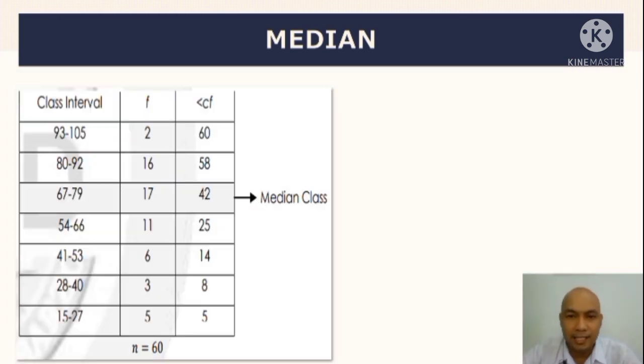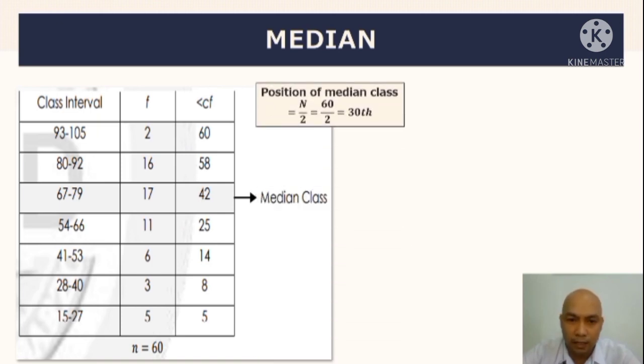Then, kapag kinalculate natin itong example natin, kinakailangan natin magdagdag ngayon ng column for the less than cumulative frequency. Paano hanapin yon? Starting from the lowest class interval, which is 5, plus 3, magiging 8, plus 6, magiging 14, plus 11, 25, plus 17, 42, plus 16, magiging 58, plus 2, magiging equal kay 60. Next, hanapin natin ngayon yung tinatawag nating median class.